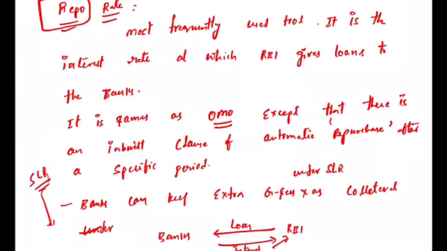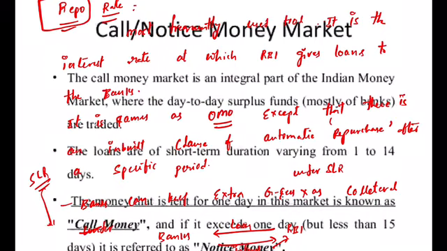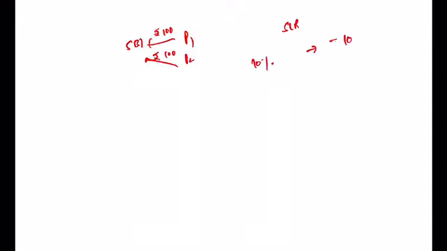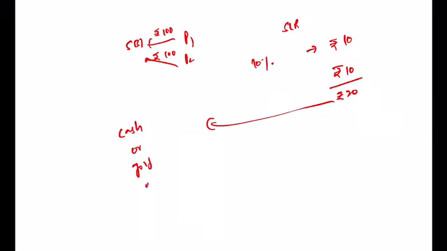And in my last example, if you remember, SBI, person 1 deposited 100 rupees, person 2 deposited 100 rupees. Under SLR, if it is 10%, 10 rupees would be deducted from each, total 20 rupees. With this 20 rupees, they can keep it in terms of cash or gold or G-Secs, that is, government securities.